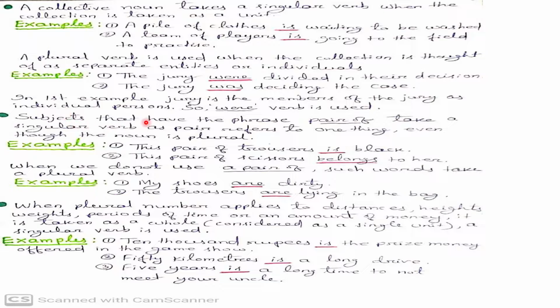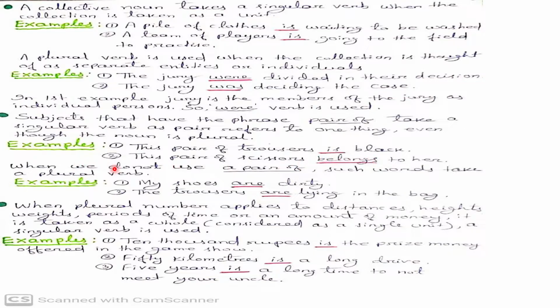Subjects that have the phrase pair of take a singular verb as pair refers to one thing, even though the noun is plural. See the examples. This pair of trousers is black. Here trousers is a plural noun. But a pair of trousers refers to one thing, so we use the singular verb is. Second example, this pair of scissors belongs to her. Scissors is a plural noun, but pair of scissors refers to one thing. That's why we use the singular verb belongs.